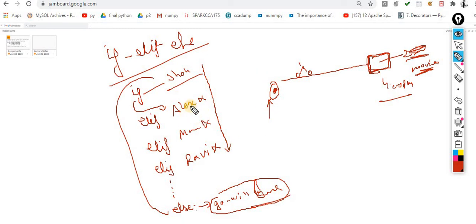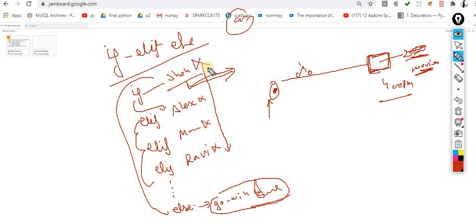Let's suppose case number 1: John gives you the key of his bike. So what will you do? You will just take that vehicle and reach your destination. You don't need to go to Alex, McCallum, or Ravi. You don't need to go anywhere, because your condition is satisfied over here. You got a vehicle from John, so you don't need to process all this.